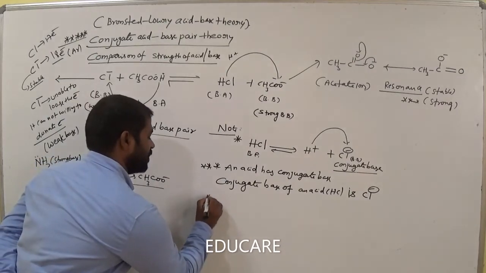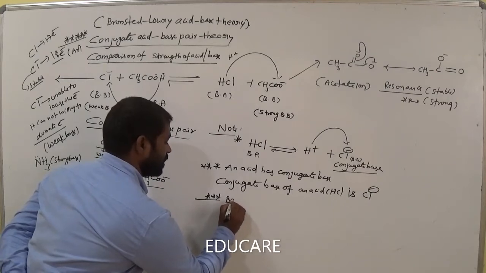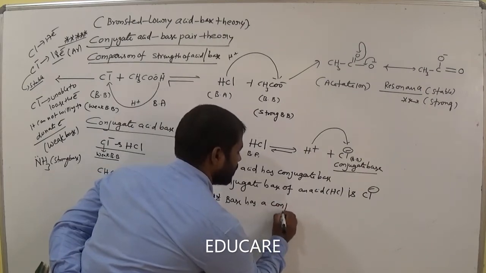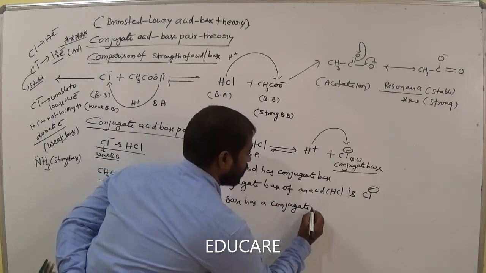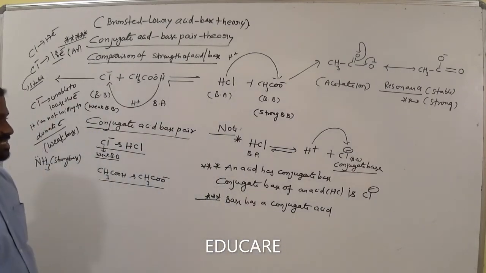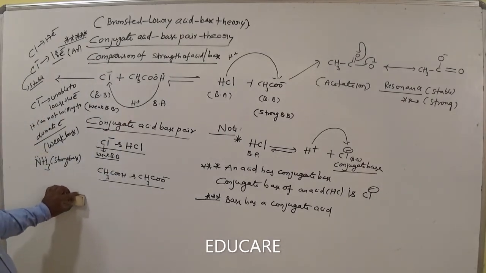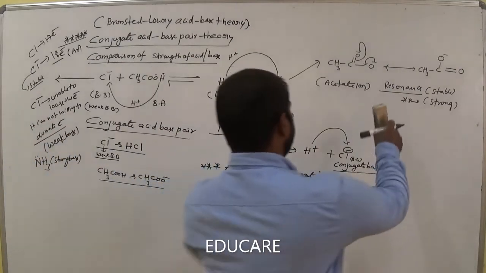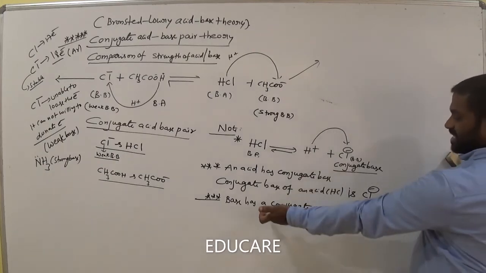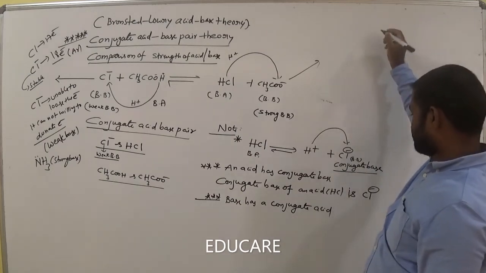Next, one more important point here: a base has a conjugate acid. Is it clear? A base has a conjugate acid. Let's see one example regarding this.